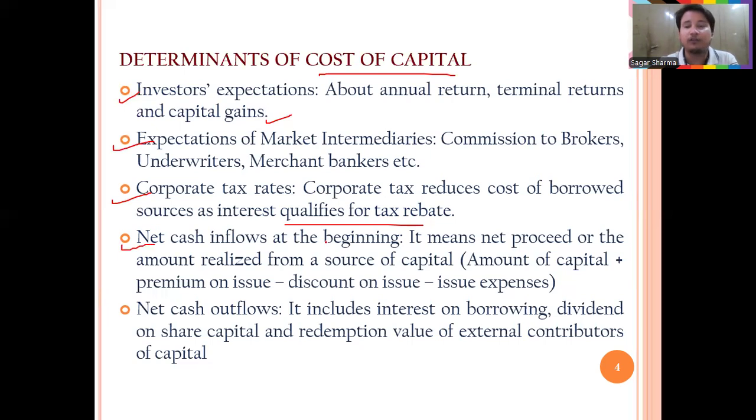And net cash inflows at the beginning, so it means net proceeds or the amount realized from a source of capital. So the amount of capital, plus if it is issued on premium we will add, and if it is issued on discount and issue expenses, they will be deducted. This is also a factor. And net cash outflows. What are the net cash outflows? They include interest on borrowing, dividend on share capital, and redemption value of external contributors of capital.